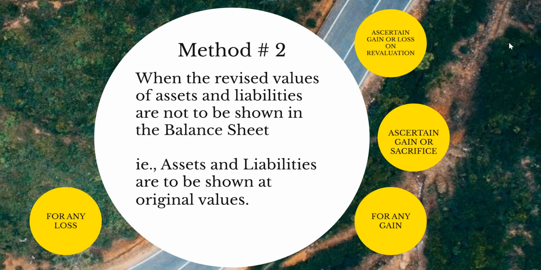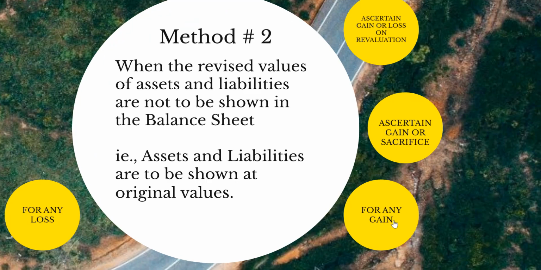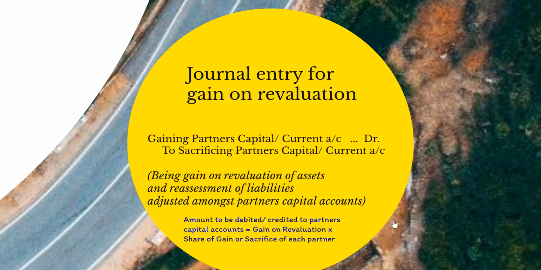For any gain on revaluation of assets and reassessment of liabilities, the journal entry is as follows. We will debit the gaining partner's capital or current account and credit the sacrificing partner's capital or current account.